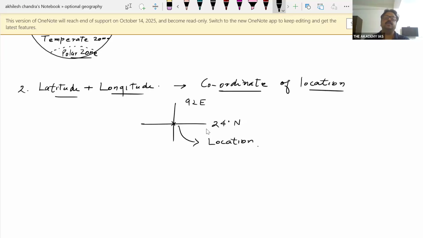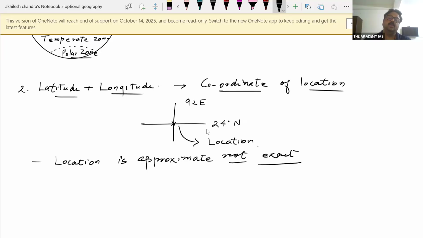And do remember this location is approximate, not exact. Okay.